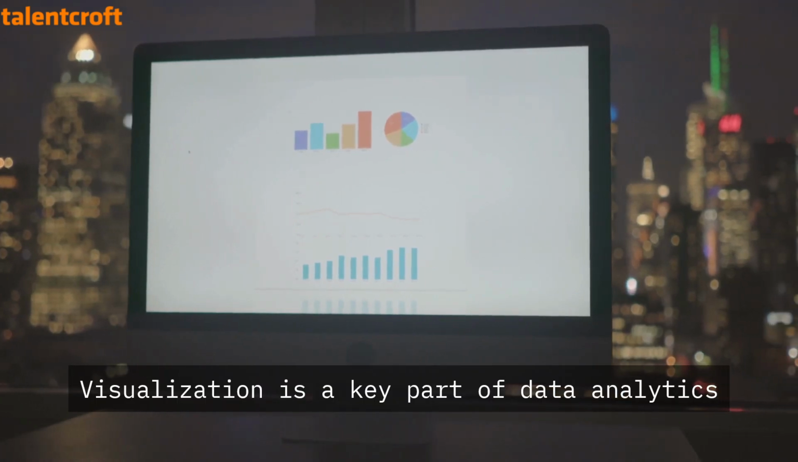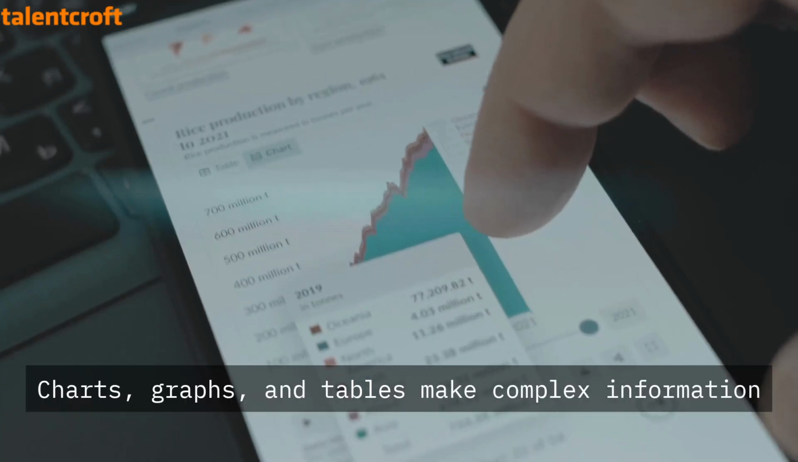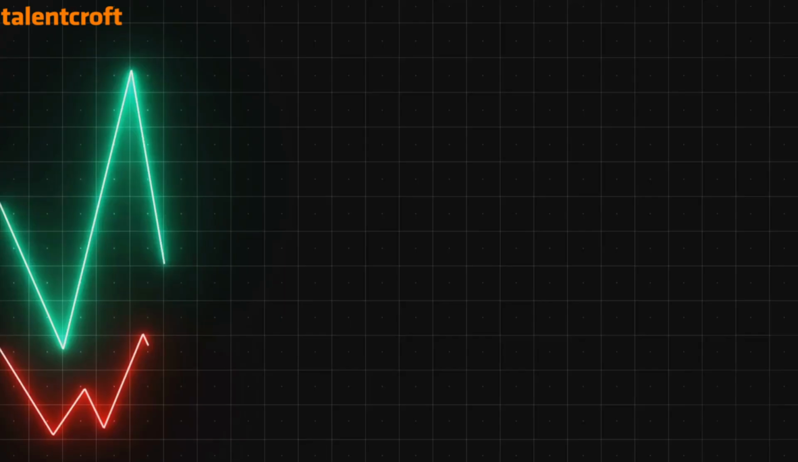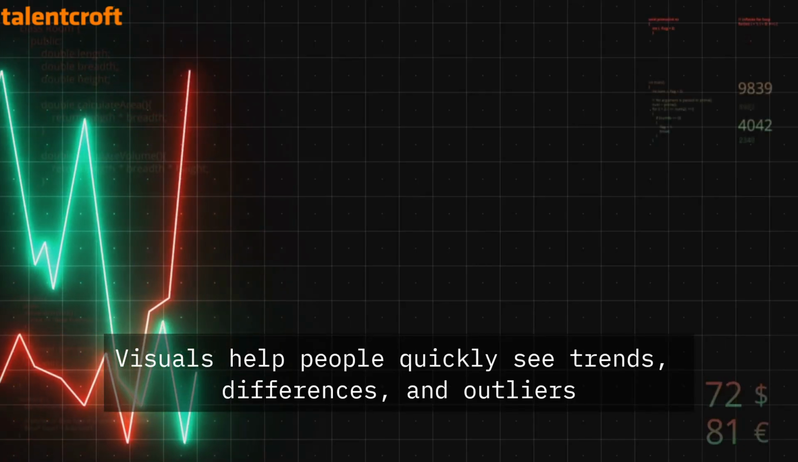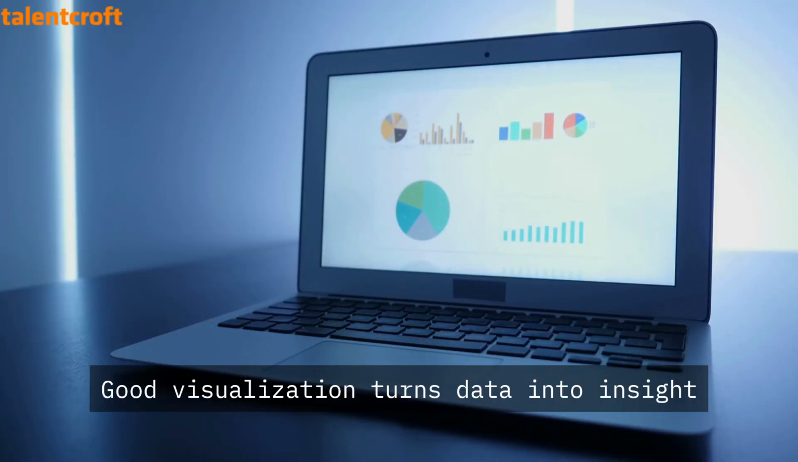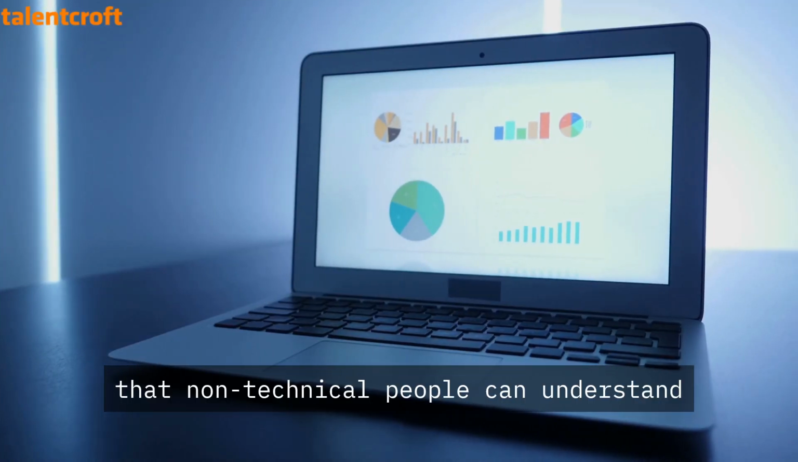Visualization is a key part of data analytics. Charts, graphs, and tables make complex information easier to understand. Visuals help people quickly see trends, differences, and outliers. Good visualization turns data into insight that non-technical people can understand.